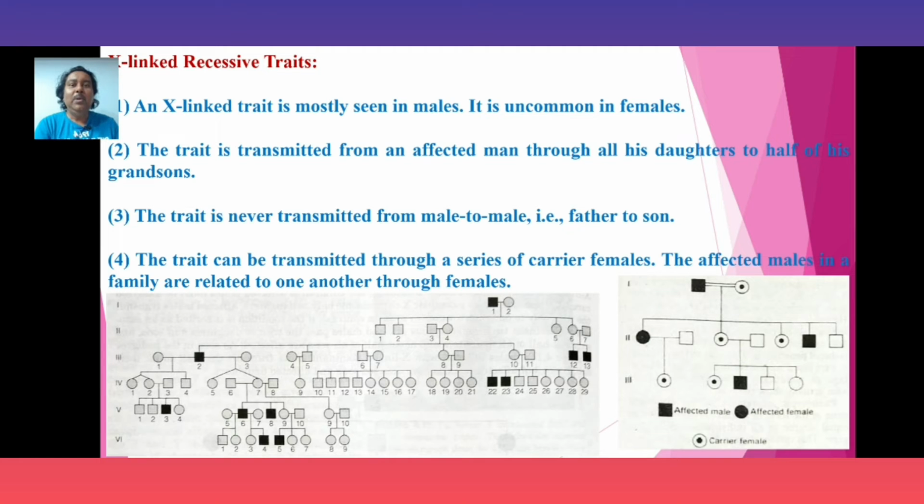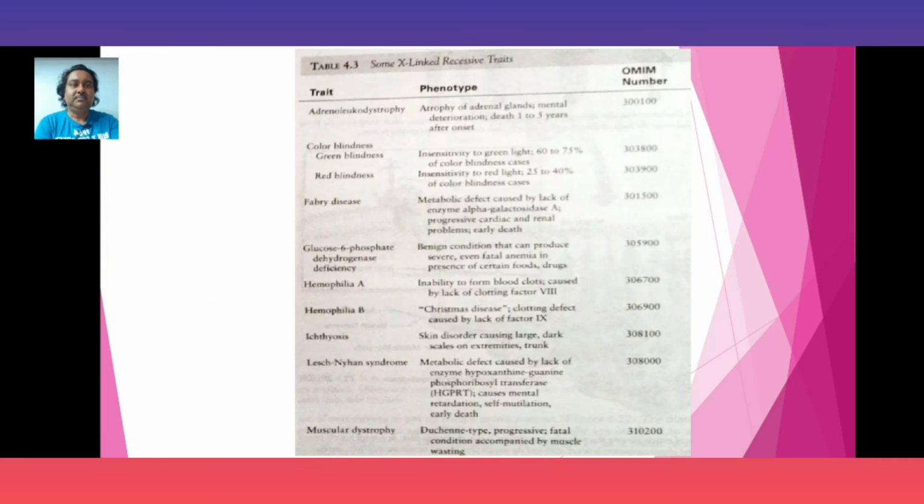After that, you have to designate the genotypes for each of the individuals of each of the generations of the pedigree, so that your pedigree chart analysis will be complete. These are some X-linked recessive traits, showing the OMIM number and phenotypes, etc.